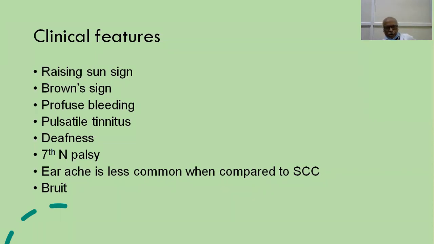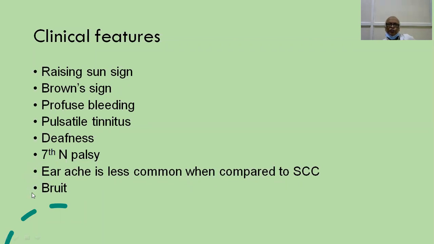Next, as there is a space-occupying tumor in the middle ear cavity, you will expect deafness. If the tumor is confined to the external canal and middle ear cavity, there will be conductive deafness. But if it extends beyond, there may be mixed deafness. And seventh nerve palsy is not uncommon. And compared to squamous cell carcinoma, there will not be any ear pain. So this is a clinching point in the diagnosis of glomus jugulare tumor.